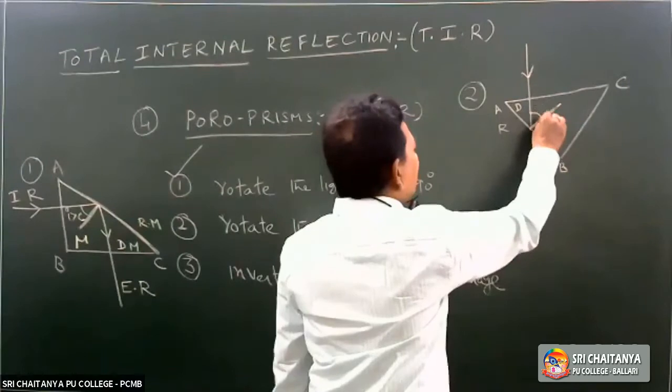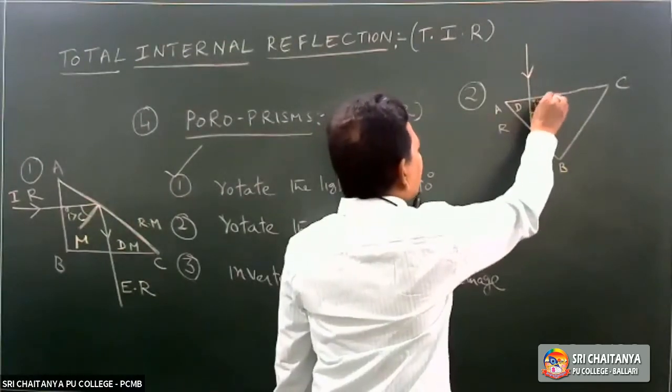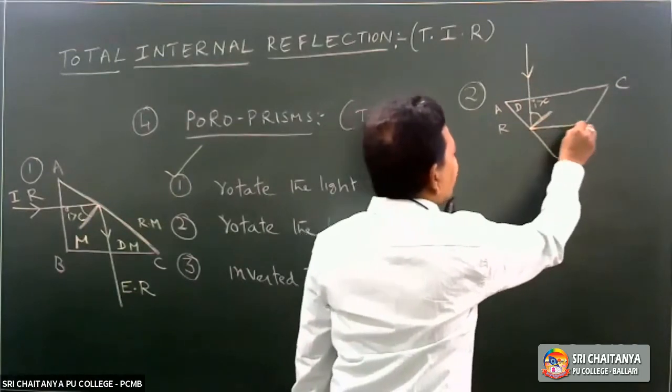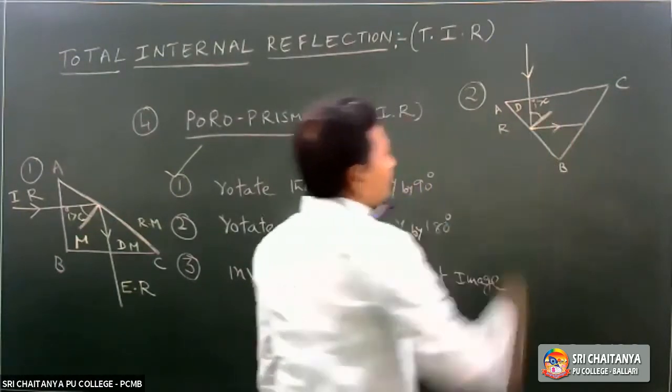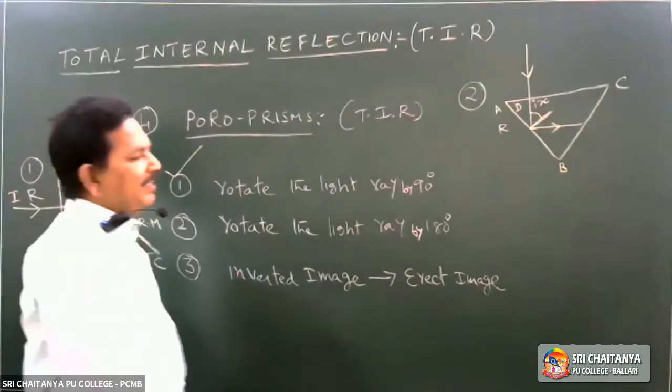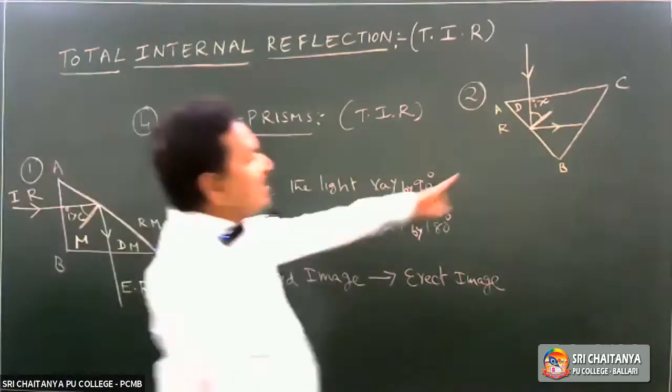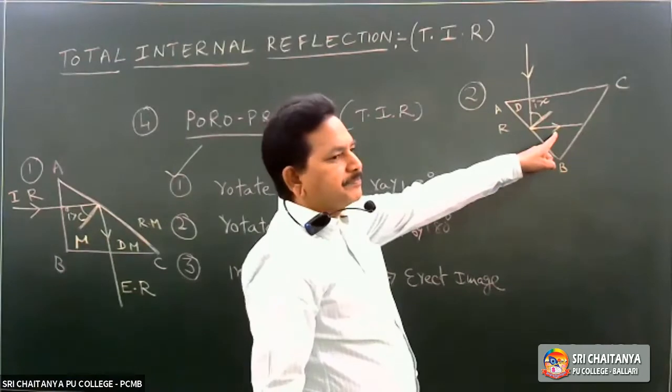If I value is greater than C, total internal reflection will take place. It will not come to the rarer medium. It will be reflected back into the same denser medium.